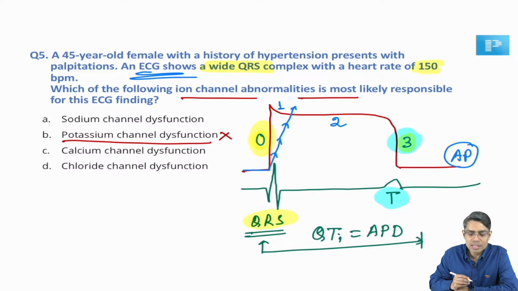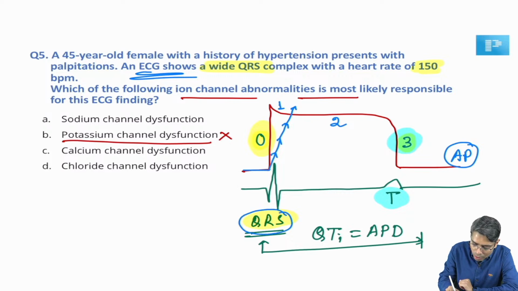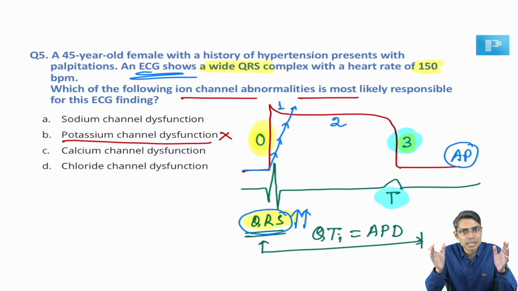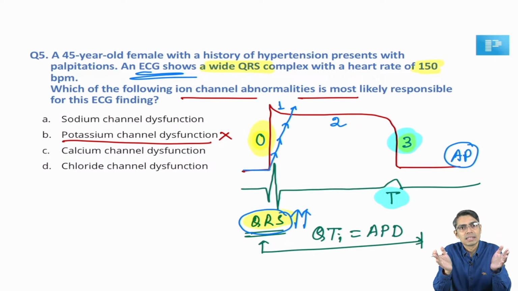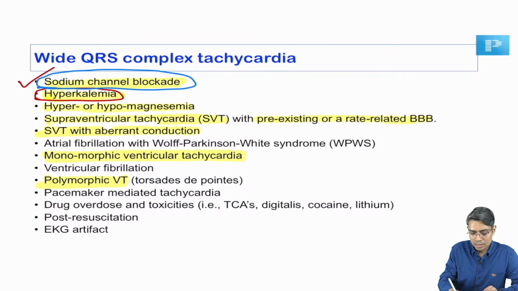Whenever the QRS complex is slow in nature, it is also going to be prolonged. Getting my point? Whenever your phase number 0 is rapid, your QRS complex is also rapid. But whenever your phase number 0 is slow, your QRS complex is going to be widened. That is the basic reason why whenever you give sodium channel blockade, the QRS complex is going to be prolonged.